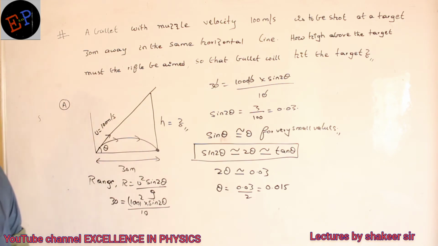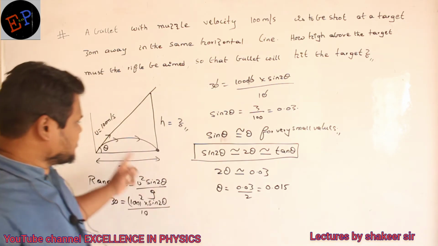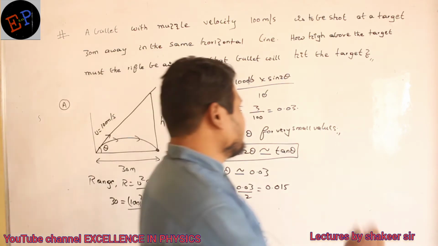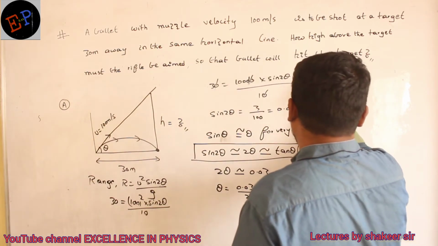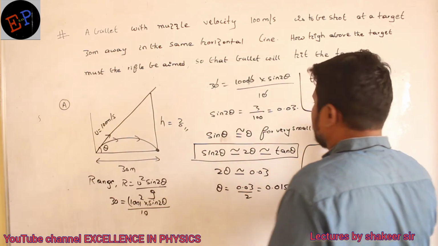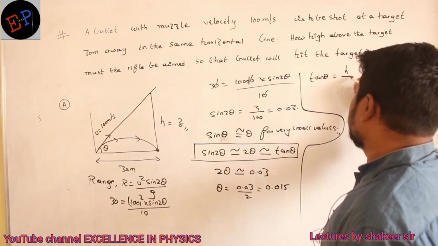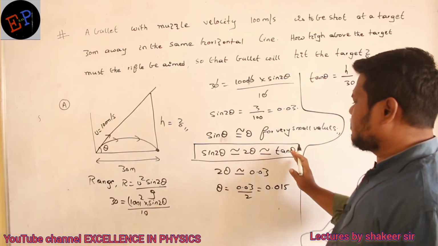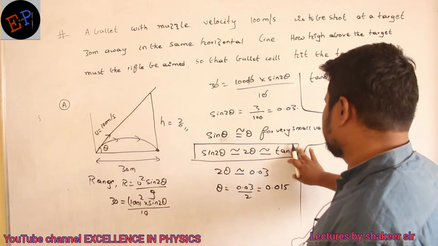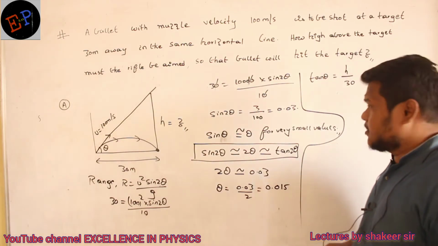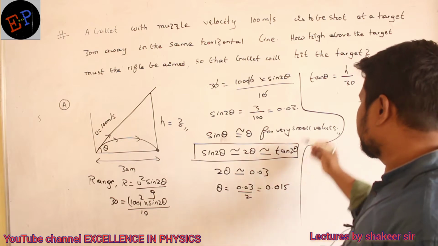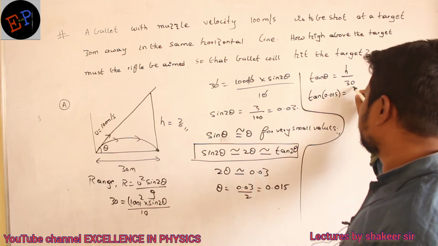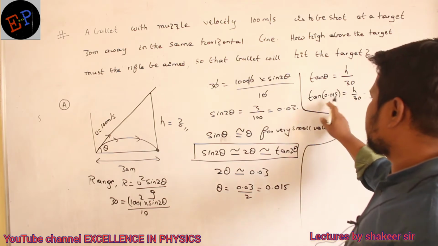So why don't you use tan theta? Tan theta I can use in a right angle triangle. This is a right angle triangle only, so definitely you can use tan theta. Tan theta is equal to the opposite side h divided by the adjacent side, which is 30. And we discussed that tan theta is also almost equal to theta. So instead of tan theta I can write tan 0.015 is equal to h divided by 30. This is also a very small value.